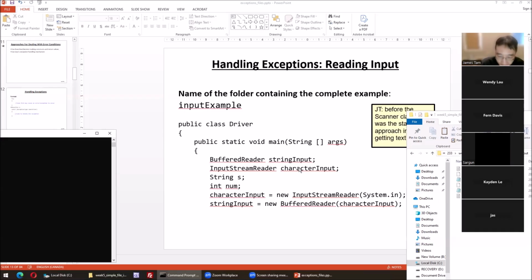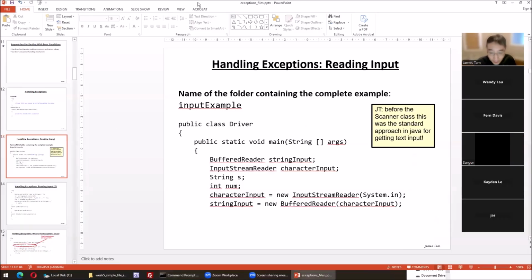You needed two classes. Buffered reader, input stream reader doesn't tell you much, but my names give you an idea. Input stream reader deals with data at a lower level, character by character. This one, as the name implies, takes those characters, lumps them into a string, a higher level. So you're actually dealing with objects. Okay, now they get the input.